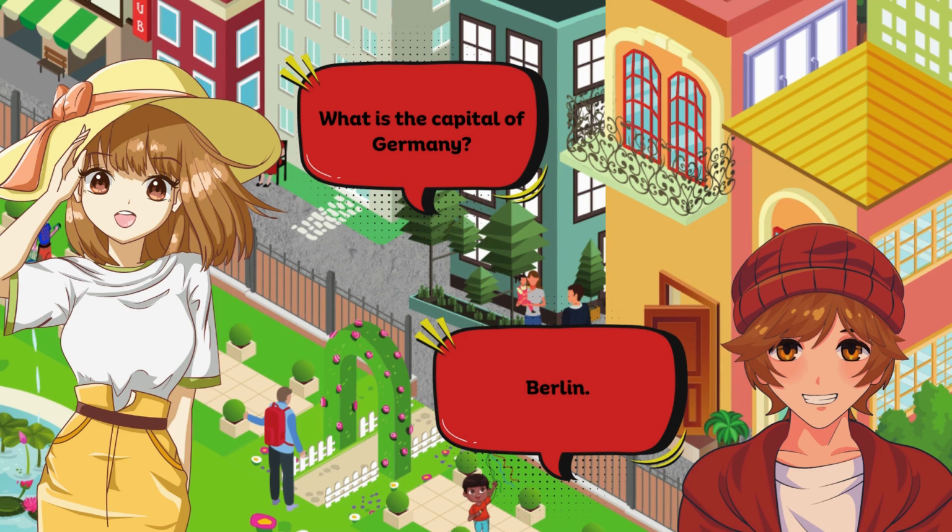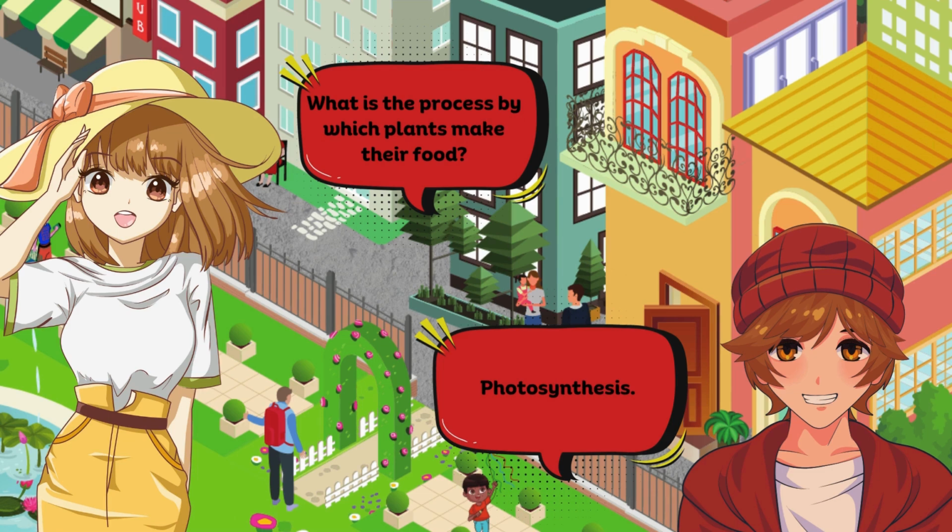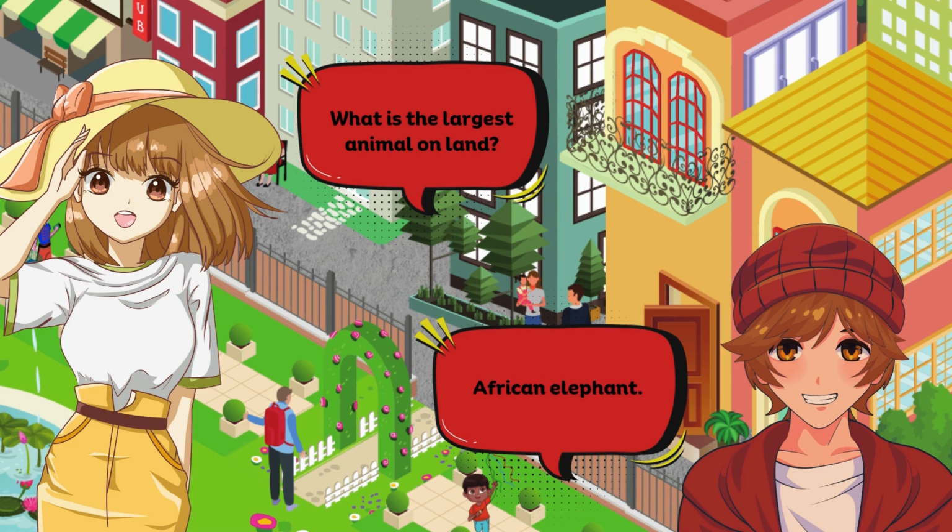What is the process by which plants make their food? Photosynthesis. Who was the first woman to win a Nobel Prize? Marie Curie. What is the largest animal on land? African elephant.